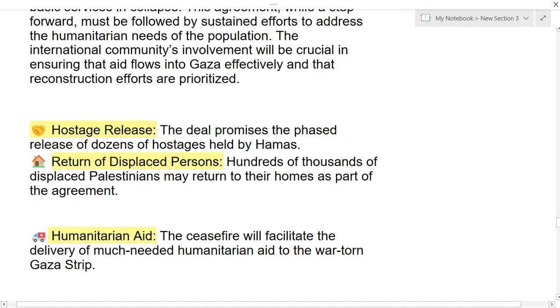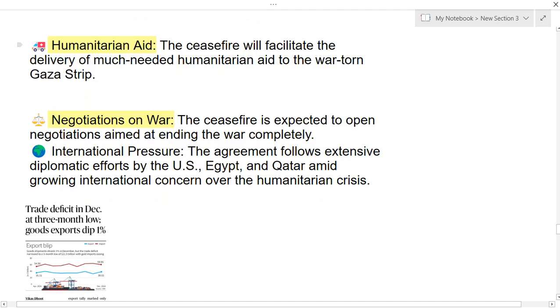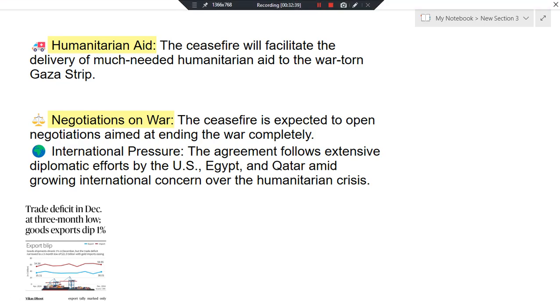Okay, and the next important point here is negotiations on war. The ceasefire also explicitly opens negotiations which are aimed at ending the war completely. And there is also international pressure, for example US pressure, Egypt pressure, Qatar pressure. Because of this they are going to come up with this agreement. So these are some important things that you have to see from this article.